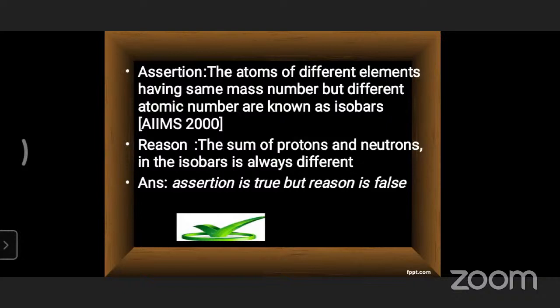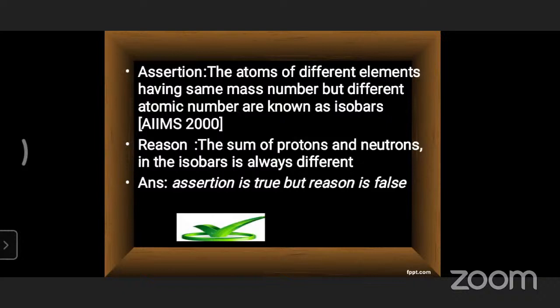In order to do this question, first of all, every student should know what an isotope, an isobar, and an isotone are. Isotopes contain the same number of protons in the given elements. Isobars contain the same mass number but different atomic numbers. Isotones contain the same number of neutrons in the given elements.